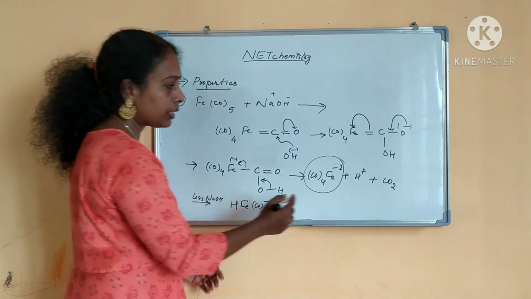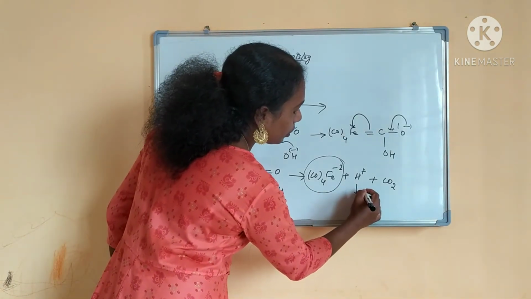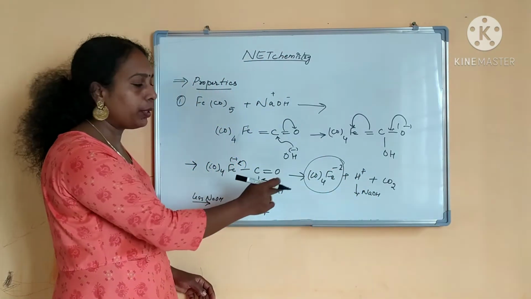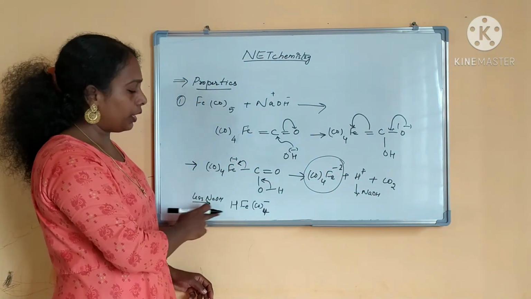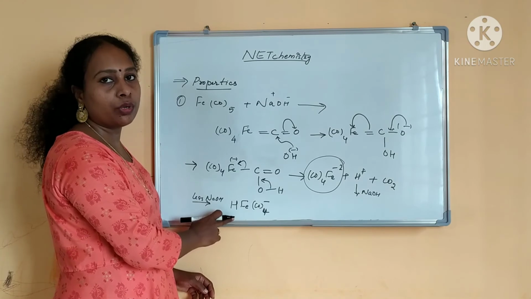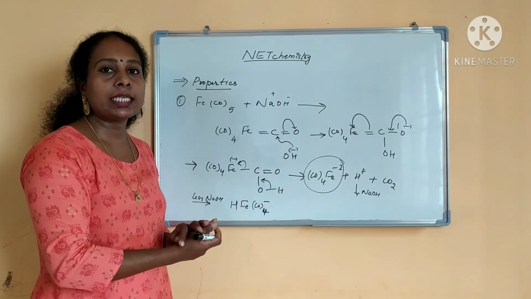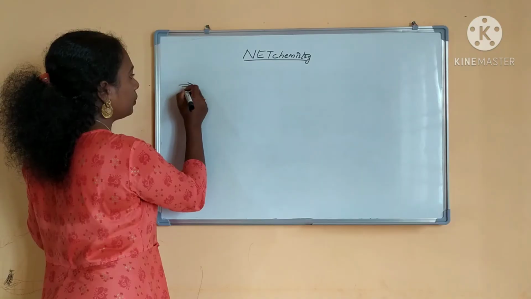Two conditions I have said. If there is a high quantity of NaOH, the H plus will be neutralized. If a less amount of NaOH is present, it will form HFeCO4 minus. The next property is that metal carbonyls can be attacked by hydrides.